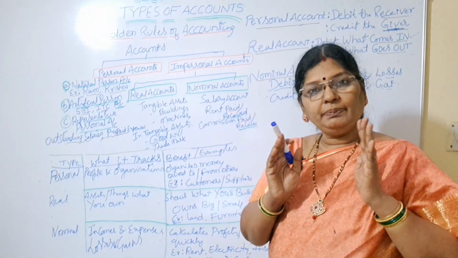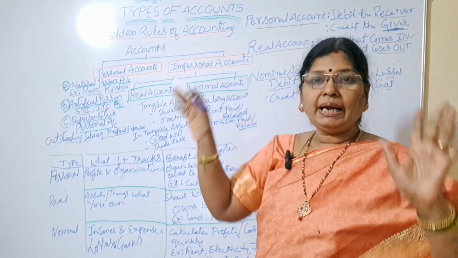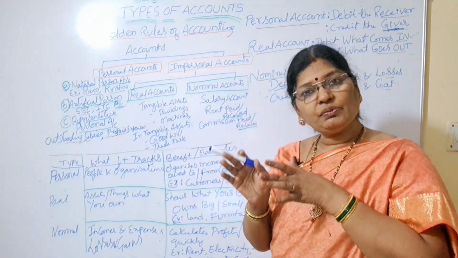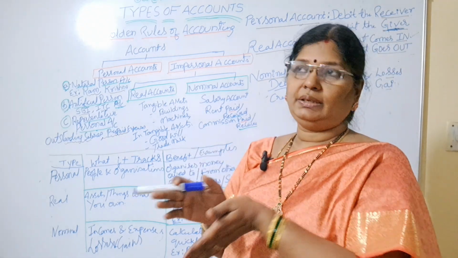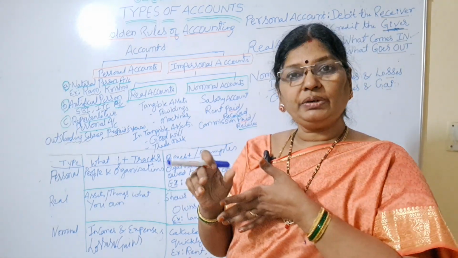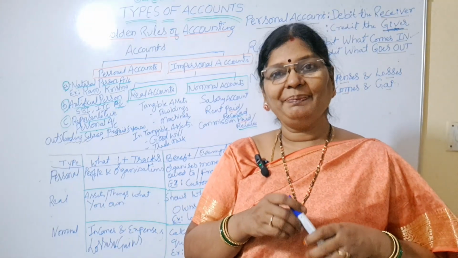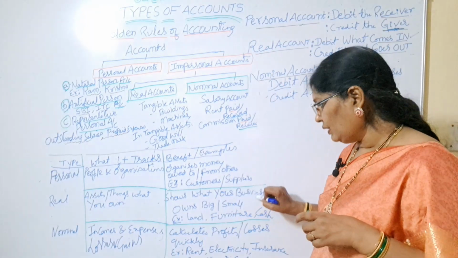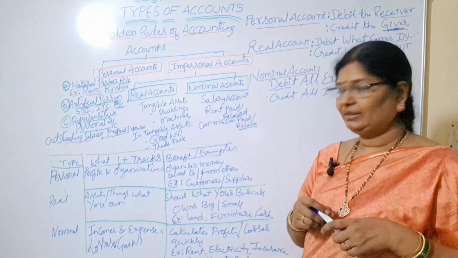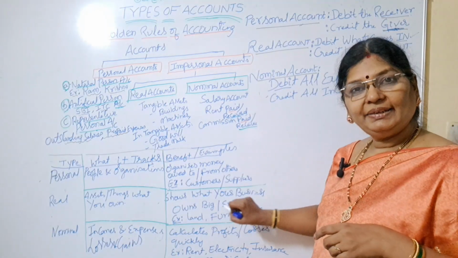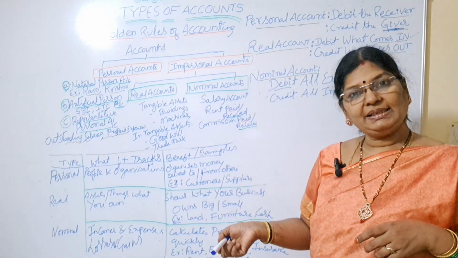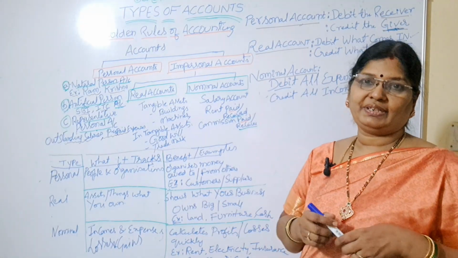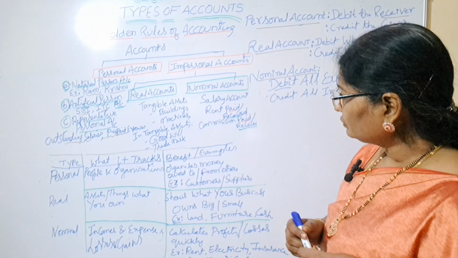So for example, if your business is owning a big land for factory premises, right? That is called a very big asset. Or if the business is owning some tools also, that is also called an asset to the business, right? So whether the business is owning a very big or very small asset, it will come under real account. Okay. So examples: land, furniture, cash, bank balance. If any bank deposits are there, all that will come under what? Real accounts, right?